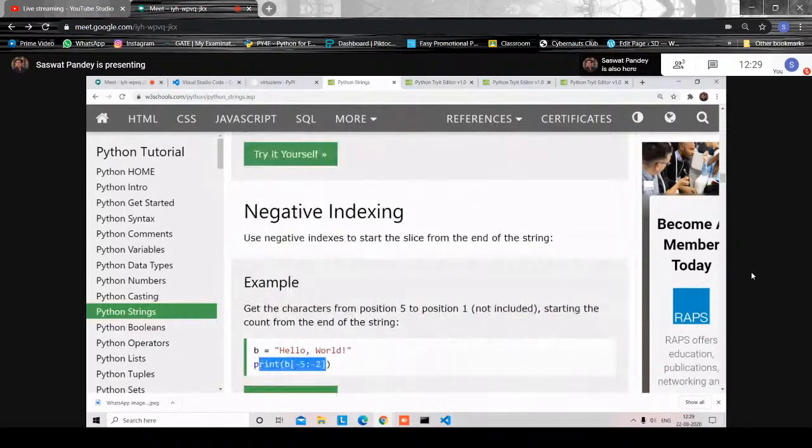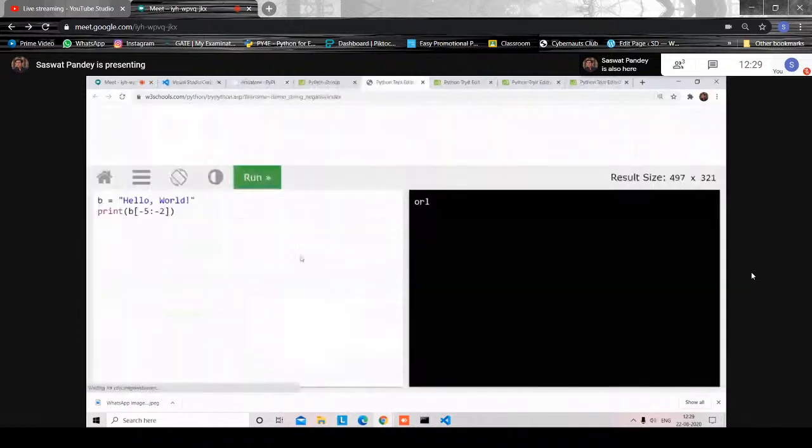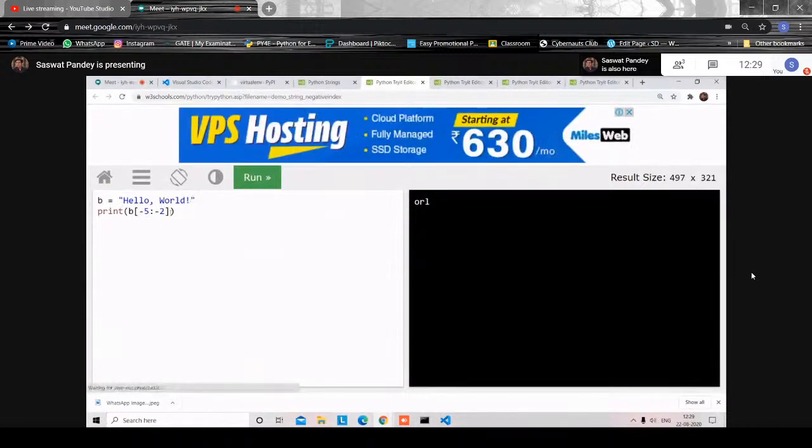And there's another concept of negative indexing, in which the index starts from the end. So if we do hello world, it would start from -2.